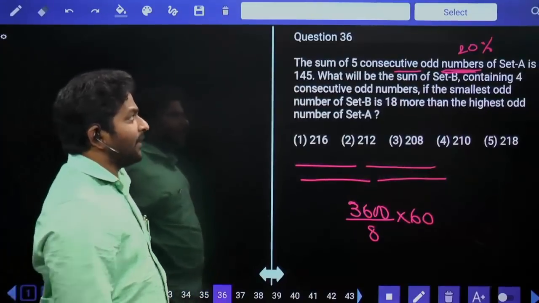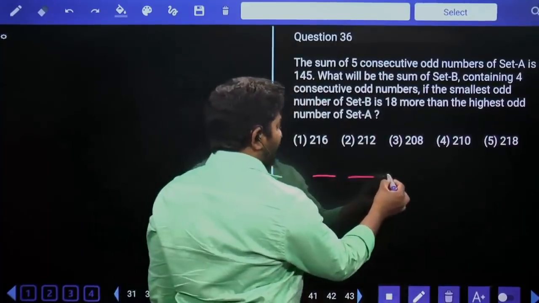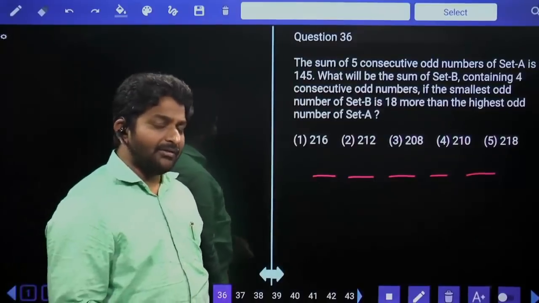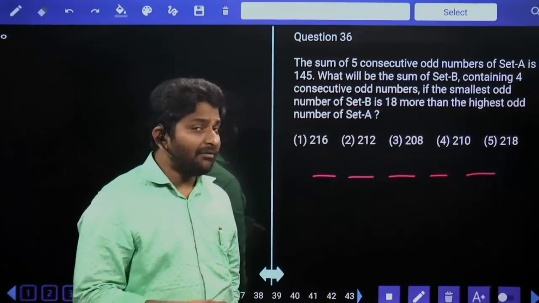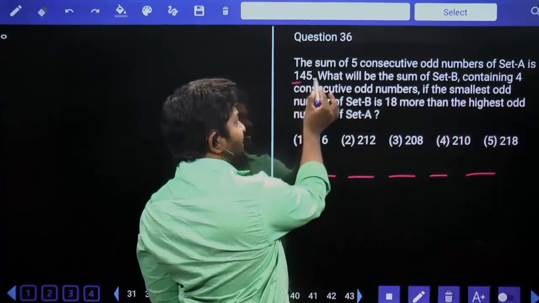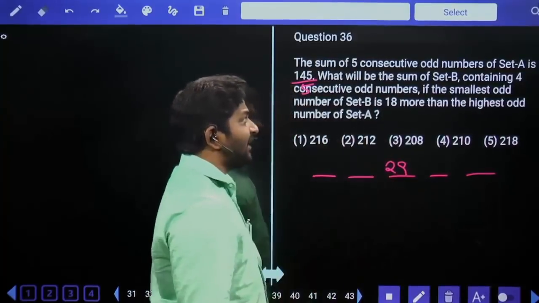Question 36. The sum of 5 consecutive odd numbers of set A is 145. Five consecutive odd numbers are there, and their sum is equal to 145. If the numbers are consecutive, the average is the middle number, so the middle number is the third number. Average means this number divided by 5, which is equal to 29. So this is set A.